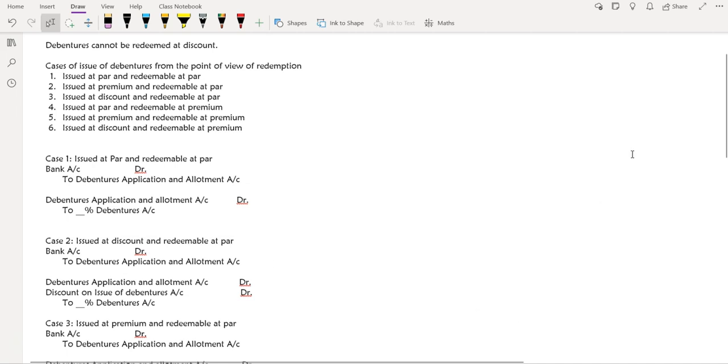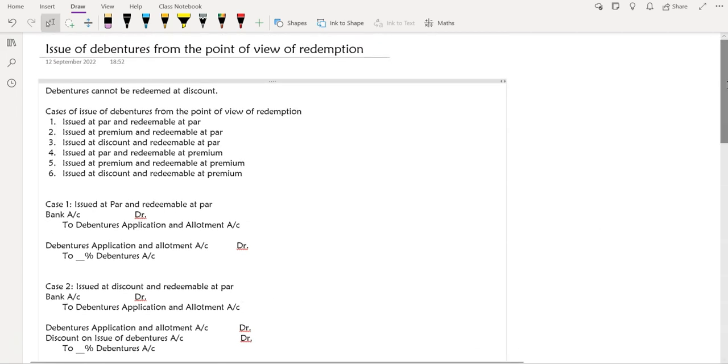We issue the debentures with the terms of redemption, right? I have explained before that when we issue the debentures, the date of redemption, the price at which we are going to redeem, and the rate of interest to be paid on these debentures are all written on the face of the debenture. Is that so? Yes, ma'am.